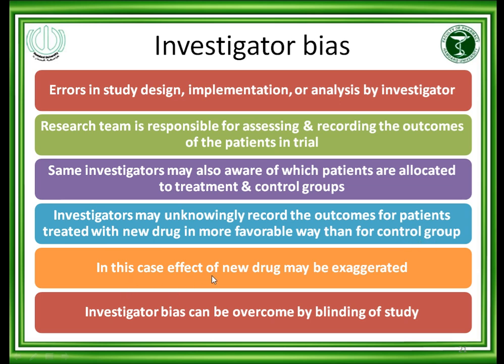So in this case, the effect of the new drug may be exaggerated. Investigator bias can be overcome by blinding of the study, meaning double blinding: the participants or patients are not aware, and even the investigator is not aware, which group of patients is getting the experimental drug and which group is taking the control or reference drug.